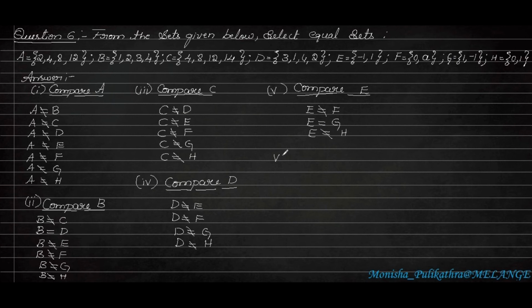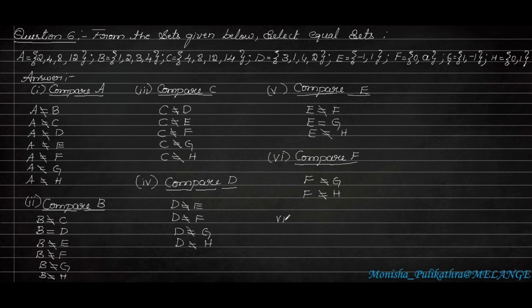Okay. So let us move on to the next one. Compare F. So F is 0 and G is 1, minus 1, which is not equal. So F is not equal to G, and again F is not equal to H. Okay.